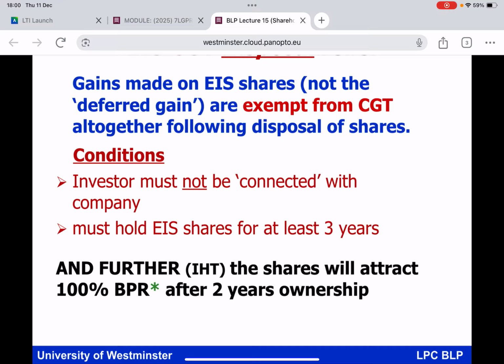But that would be very interesting, would it not, everybody? That you invest your cash into the EIS qualifying company, and gains arising on the shares in the EIS qualifying company will be wholly exempt from CGT. But you can't be connected with the company, can't be a director, generally speaking, and no more than a 30% shareholding, and you've got to hold the shares for at least 3 years.